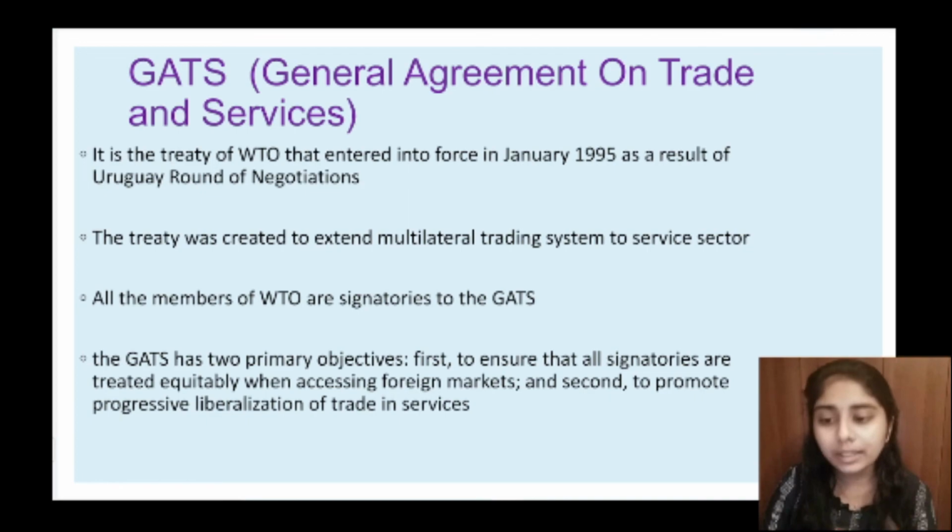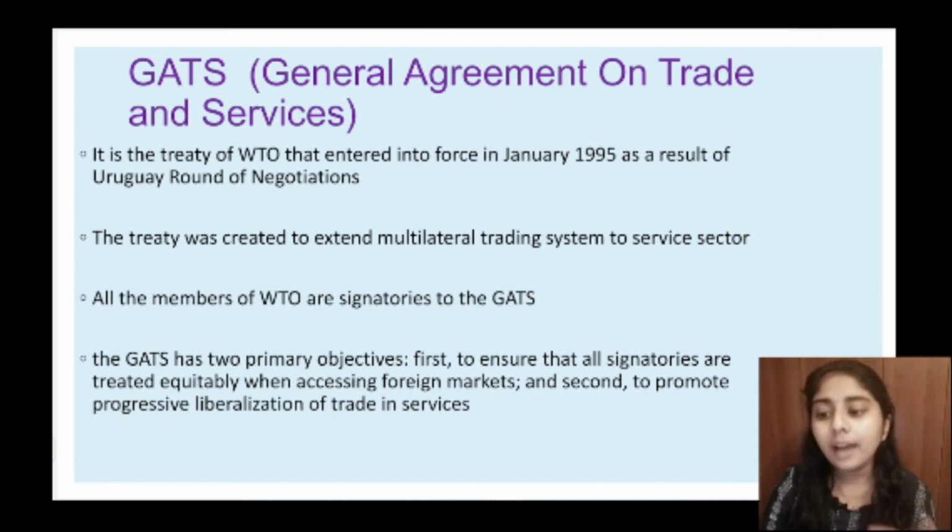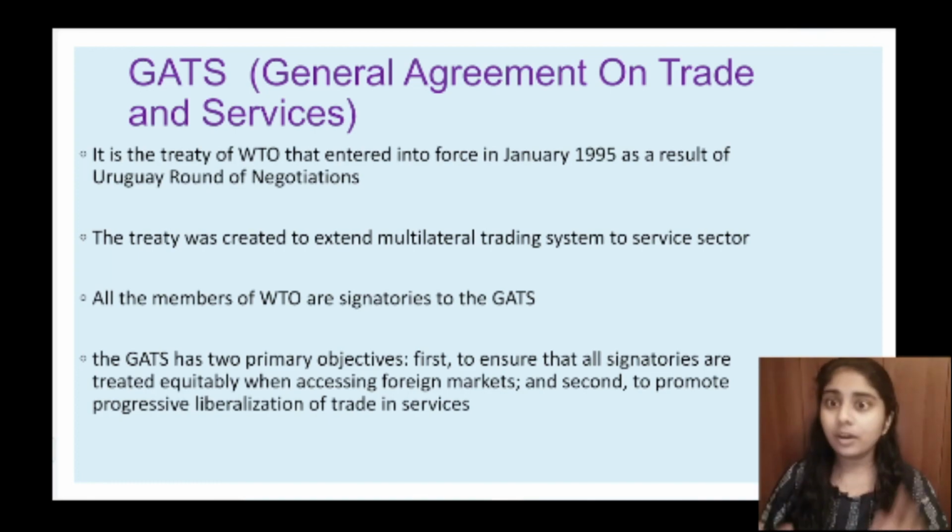So all the members of WTO are signatories of GATS. That is, all these members are legally bound by the rules and regulations of GATS. The GATS has two primary objectives. First objective is to ensure that all signatories are treated equitably while accessing foreign markets. Second, to promote progressive liberalization of trade in services. GATS came into force in January 1995 as a result of the Uruguay Round negotiations.